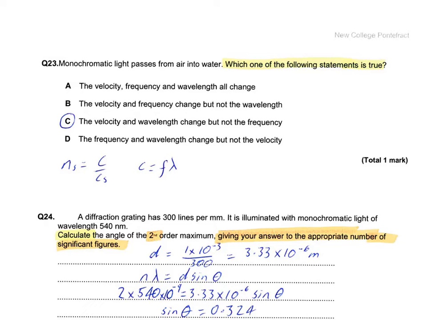Just check the others. Velocity, frequency and wavelength all change? No, because the frequency can't. Velocity and frequency change, but not the wavelength? No, because the frequency can't change. Again, the wavelength in fact has to. C, we've agreed, is right. And D, the frequency and wavelength change, but not the velocity. No, we know the velocity changes because we've got different refractive indices, different materials.